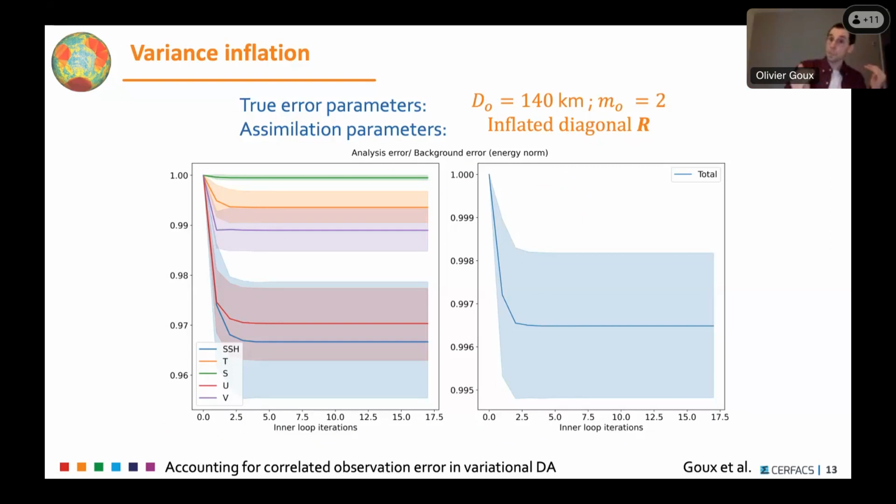Through geostrophic balance, the zonal component of the velocity is well improved by the assimilation of SLA observations when there are observation error correlations, because we have accurate gradients.